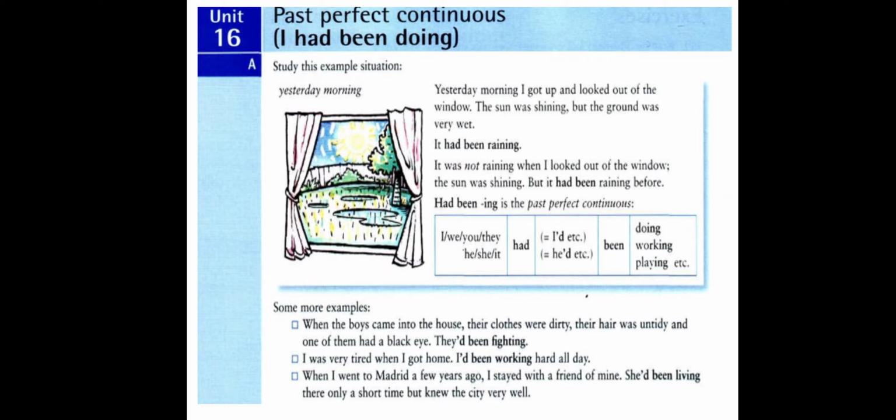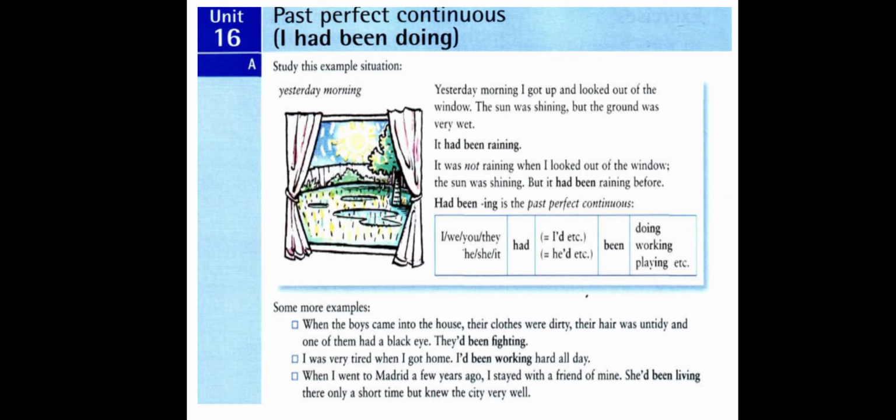That is, the cause of the ground to be wet happened before that, and that point, which is now, became in the past, so it became a past point of time. So the action that preceded it extended from a past point to another past point.